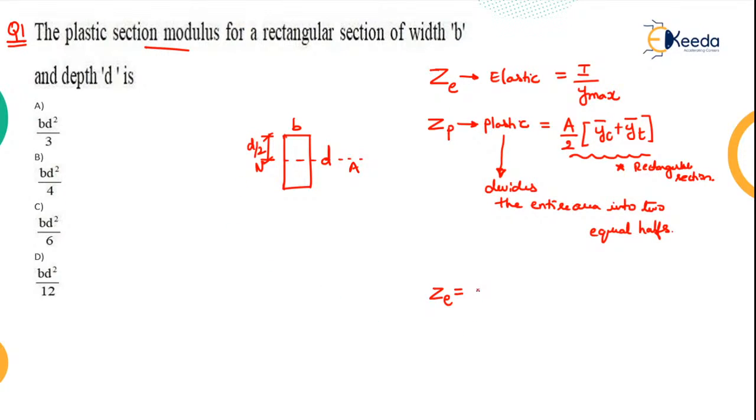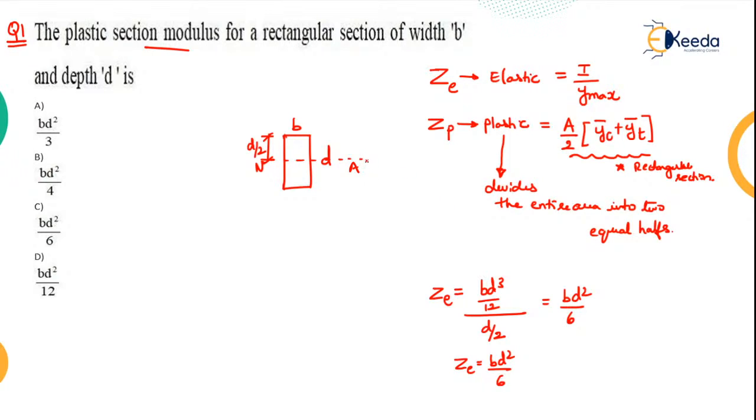Okay, so now this I is nothing but bd cube by 12 for a rectangular section, and y max is nothing but the distance from the neutral axis to the extreme fiber. Whether we go for the top fiber or the bottom fiber, at both places it is d by 2. So what will we get? Bd square by 6. So this is what your ZE is.